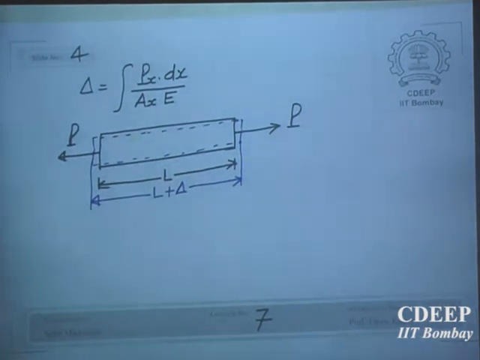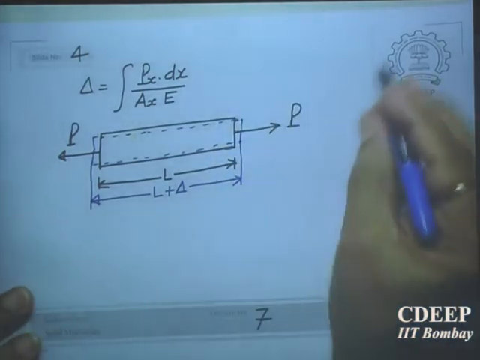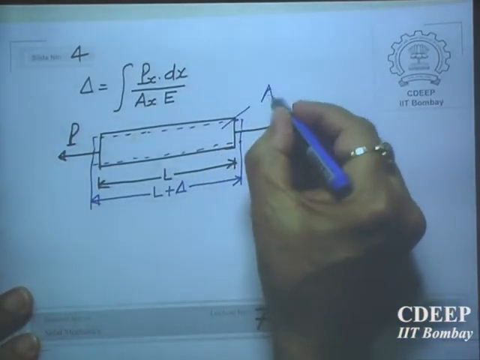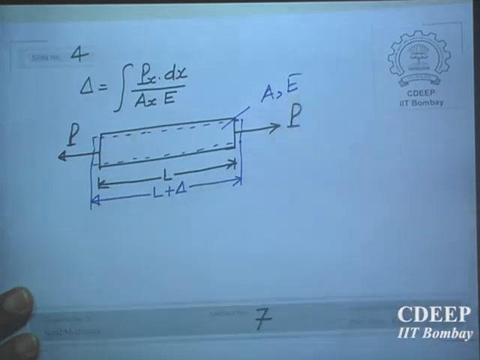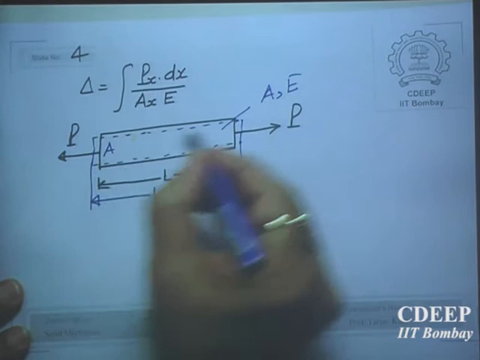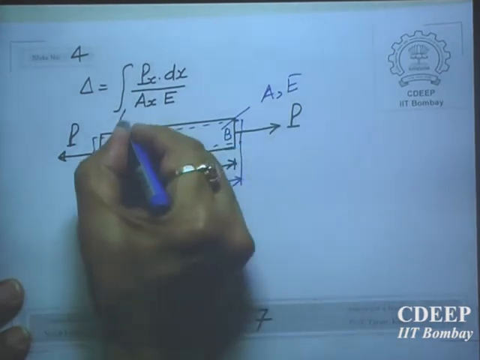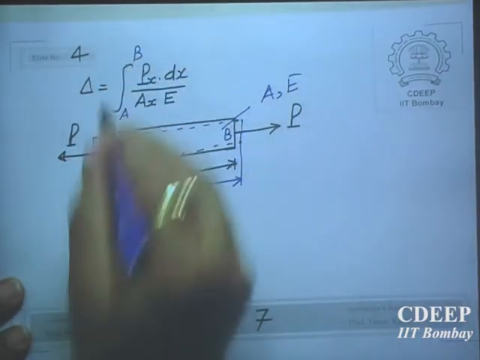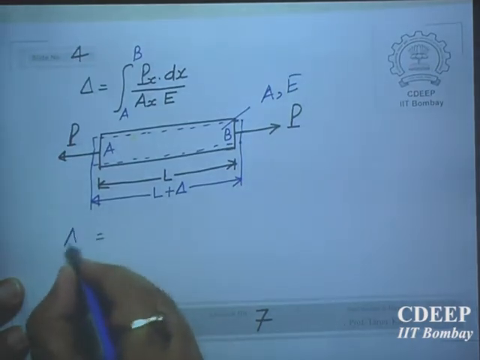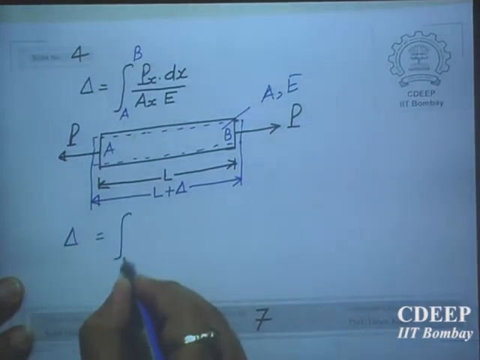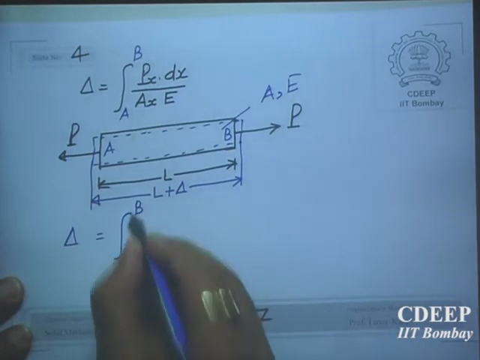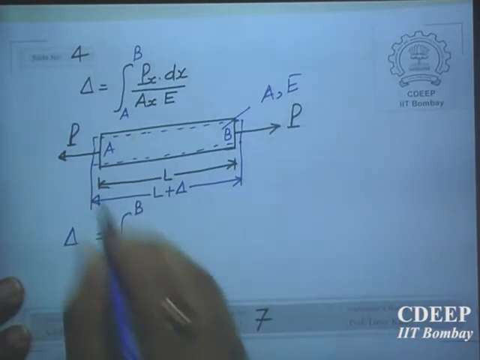What is this? Change in length. So here it is subjected to P. Area of cross section of this rod is A, modulus of elasticity is E. So this point is A, this point is B. So as per this formula, delta will be equal to integral A to B, P at any cross section.